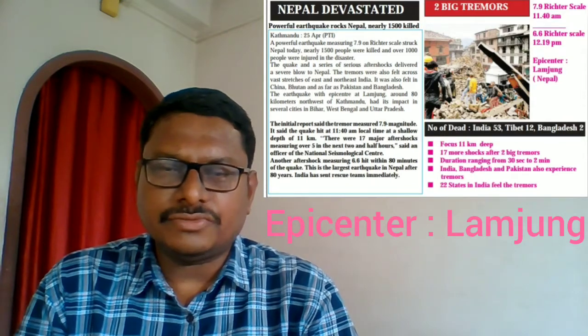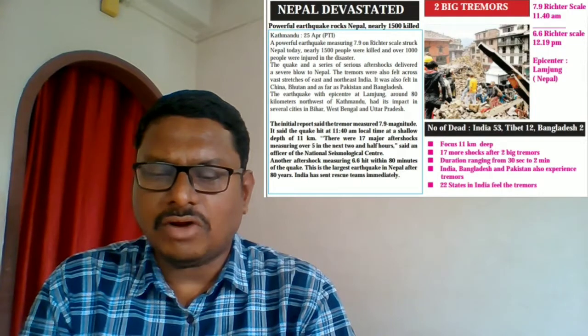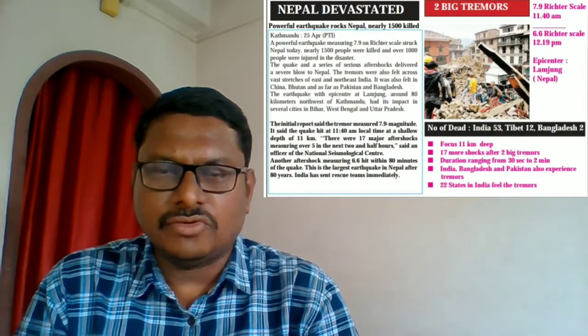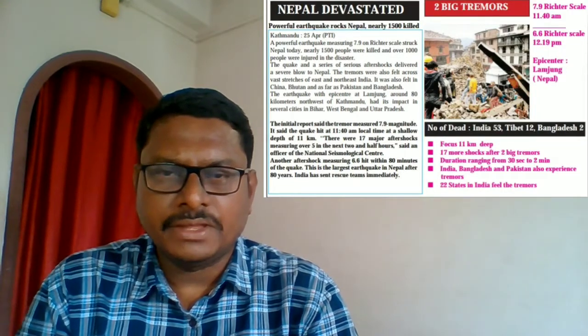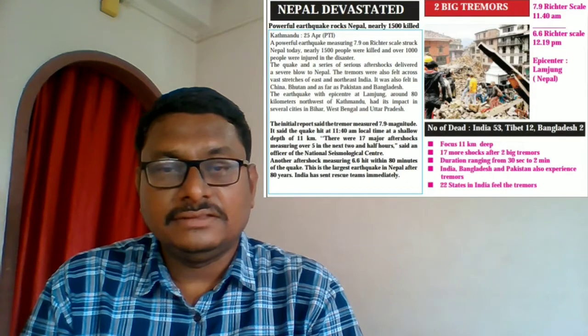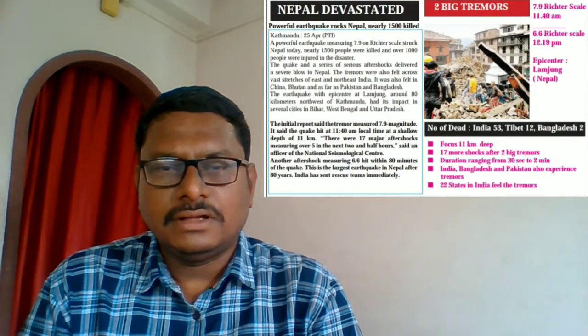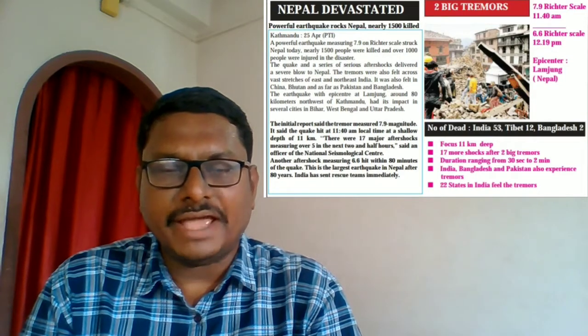Then another question is about the focus: at what depth is the focus located? Focus means the center of the earthquake, the center of the movement which happens in the interior part of the earth.